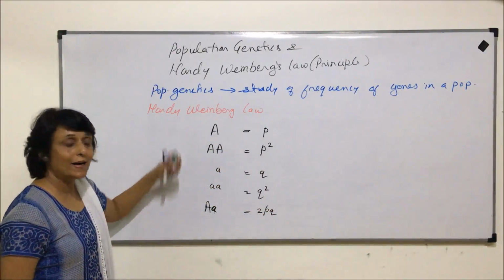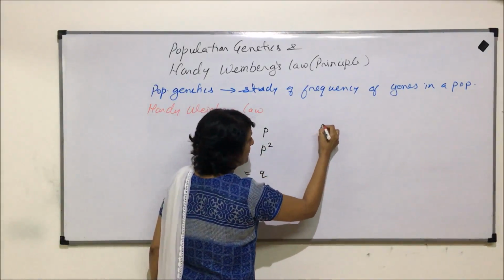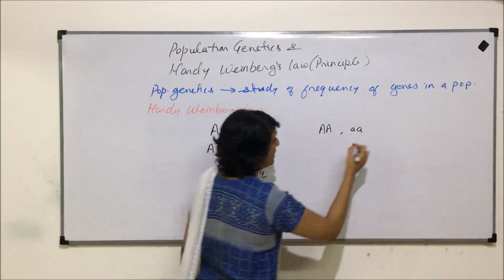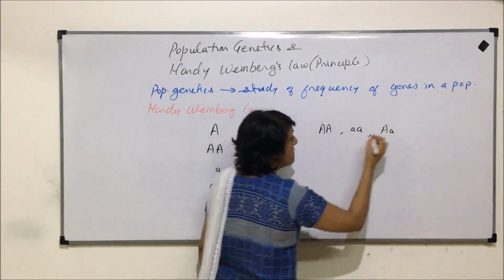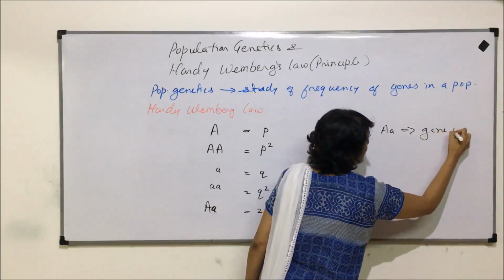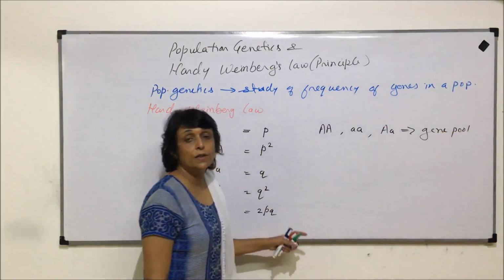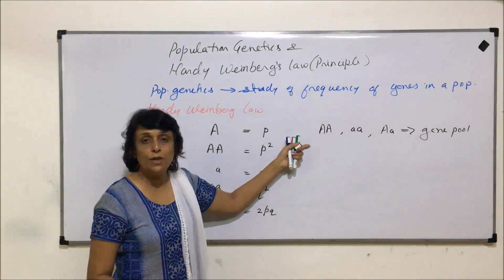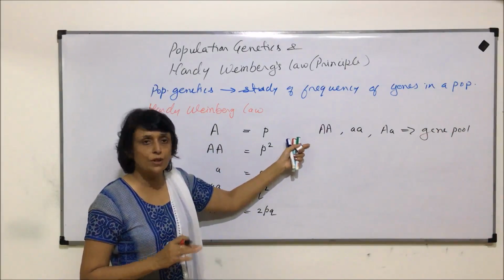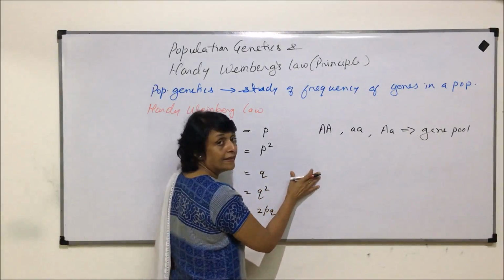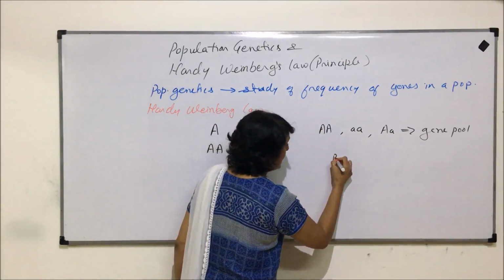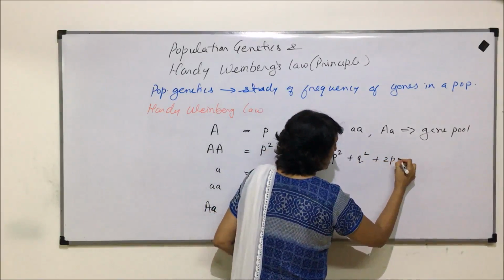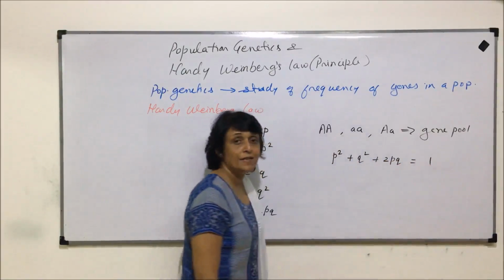So according to Hardy-Weinberg, in a population, homozygous dominant, homozygous recessive and heterozygous make the gene pool. And if all the conditions that the law says, that the population is big, no mutation, and if at all it takes place it is in both the directions, those conditions are fulfilled, then the equation which the law gives says p² plus q² plus 2pq in a given population will always be 1.